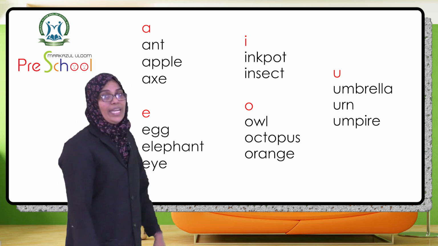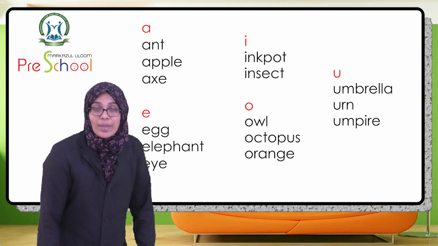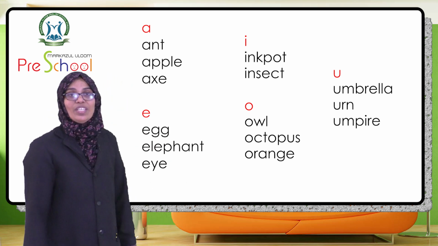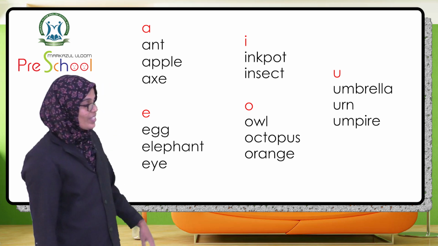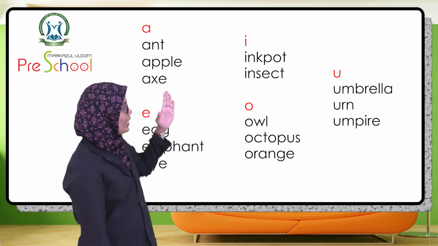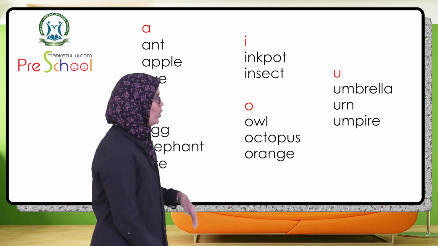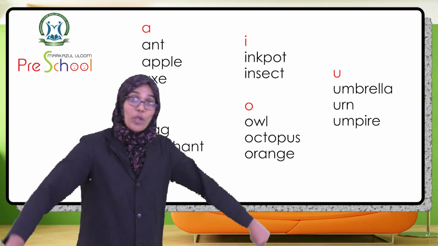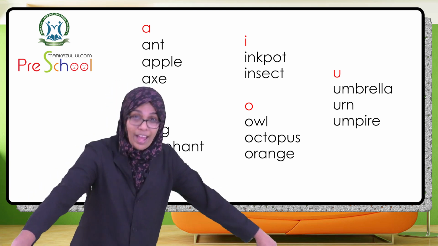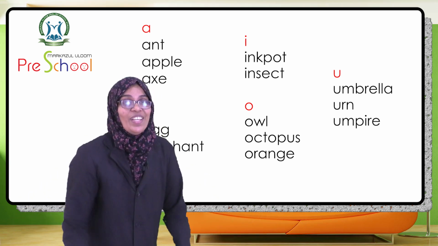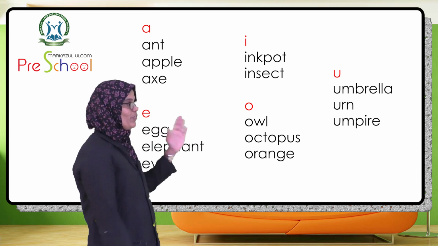Now we are going to read the words with E. Here are 3 words. What is the first word? Egg. What is the second word? The biggest animal on the land. What is that? Yes, elephant.